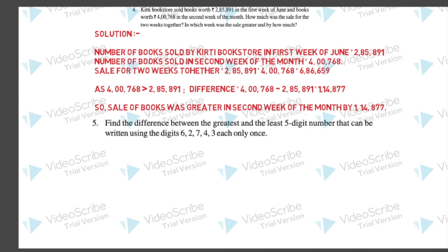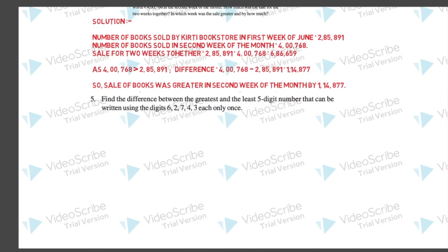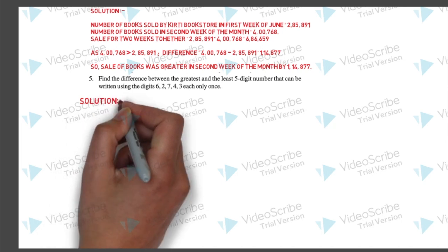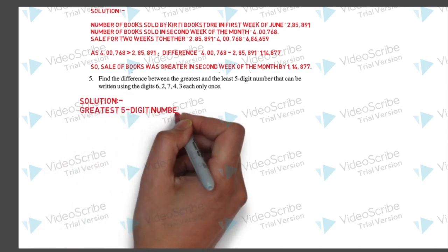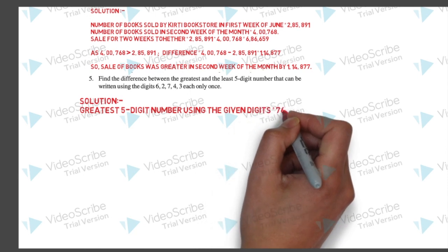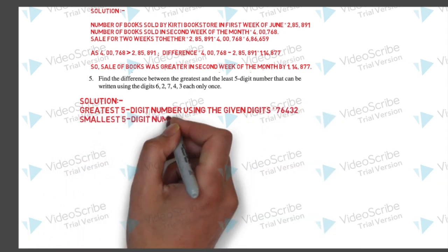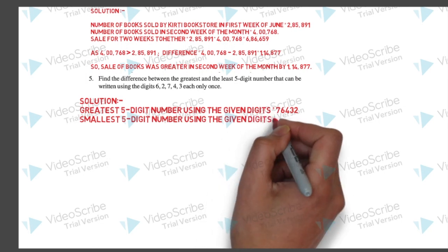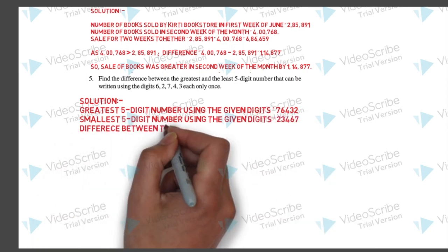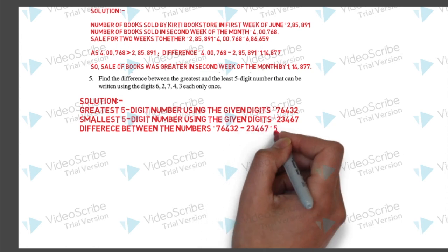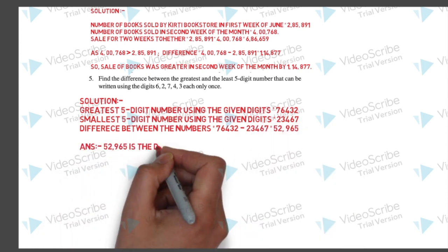Now question number 5. Find the difference between the greatest and the least 5-digit number that can be written using the digits 6, 2, 7, 4, 3 each only once. So that means first you have to write the 5-digit numbers by using these given digits, greatest and smallest number, and then find the difference. So greatest 5-digit number using the given digits will be 76432, and the smallest 5-digit number using the given digits will be 23467. Now you find the difference between these two numbers and you will write the concluding statement.